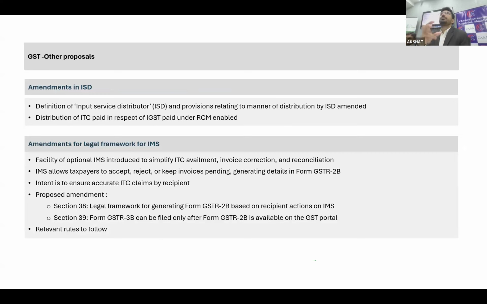I have covered a few slides on ISD, how ISD will go and what our way of thinking on ISD is, and how we should advise our client, because that is going to be mandatory from April 2025. The limited change that the budget has made in this ISD provision is that the way the definition has been worded, it is mentioned that